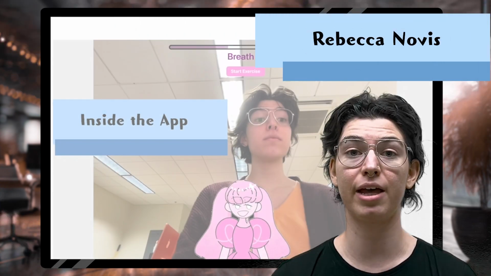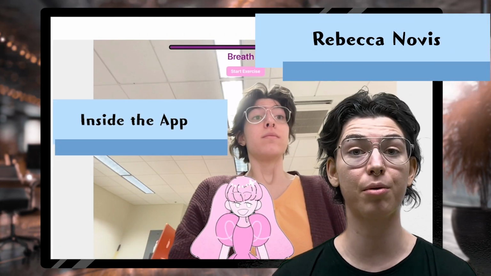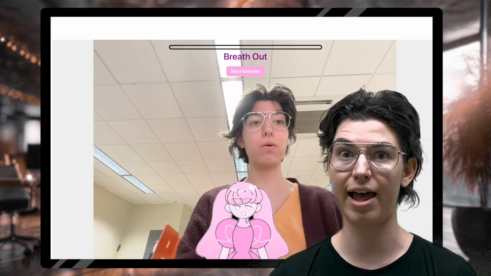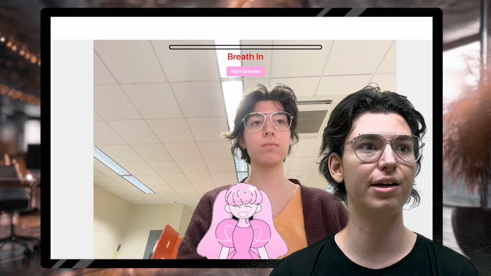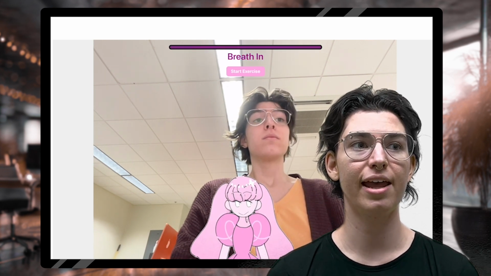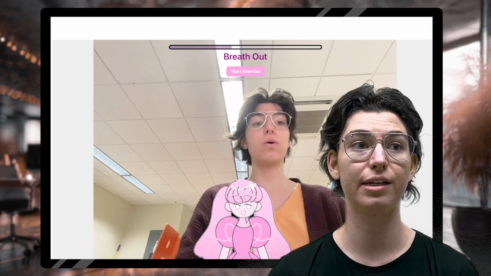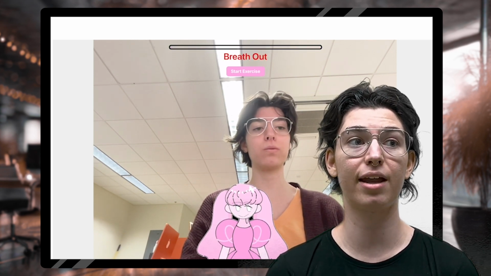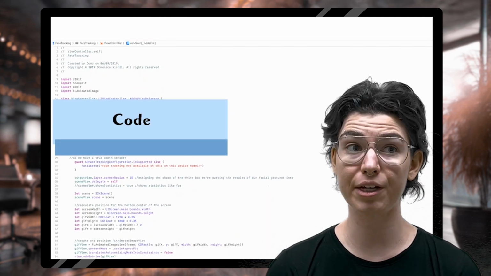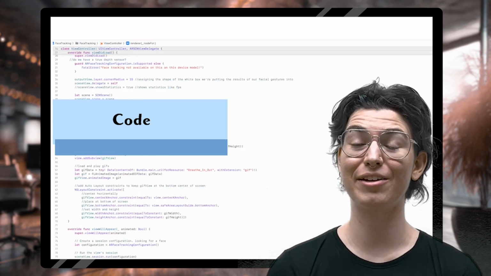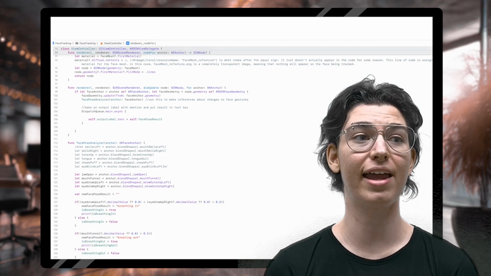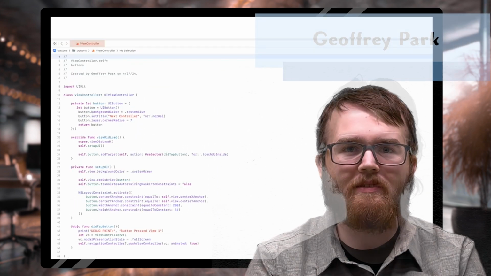And then when it became time to actually start coding the project, I primarily worked on the facial recognition aspect of the code. To do this, I used Apple's AR kit and its ability to track facial expressions. And so now the app can recognize when the user is breathing in and when the user is breathing out, based on their facial expressions. I also incorporated the character animation that Kayla made into the scene. To do this, I used the FL animated image library found on GitHub.